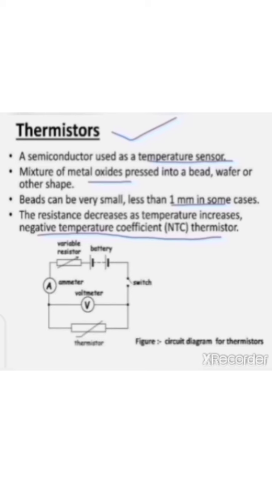Here is the diagram. We can see that there is a switch, a thermistor, an ammeter, a voltmeter, a battery and a variable resistor.